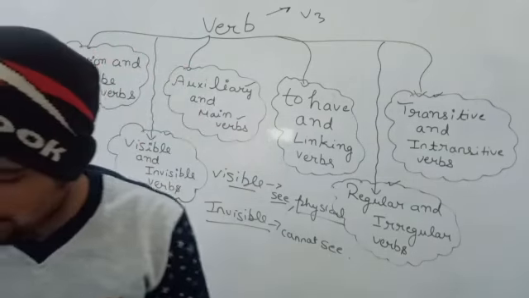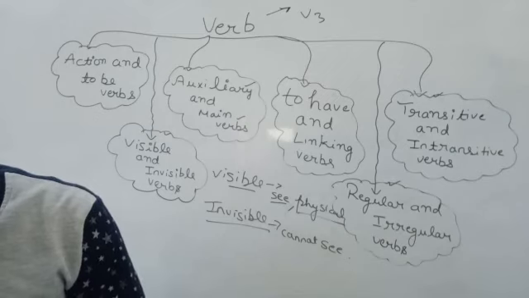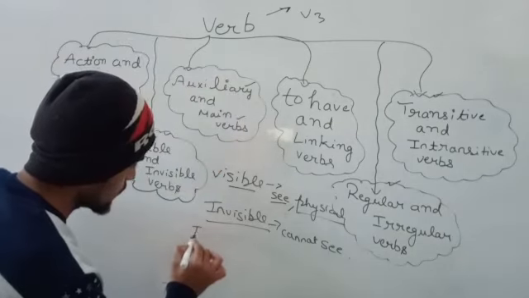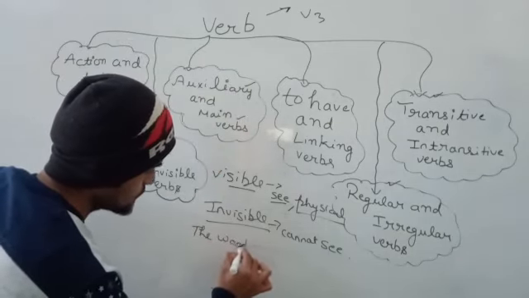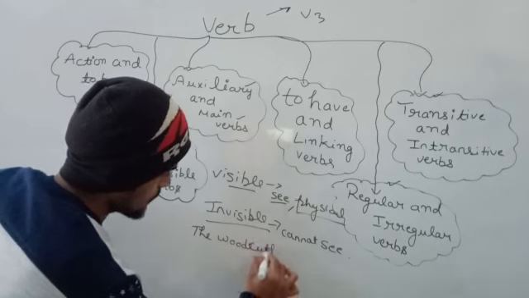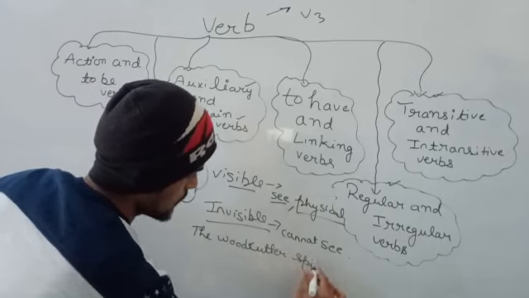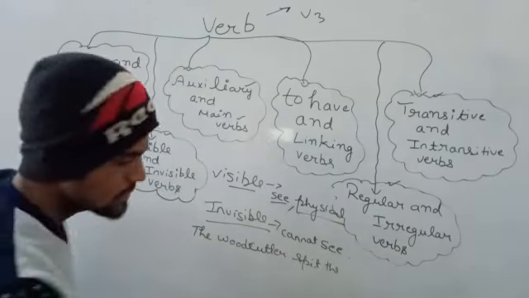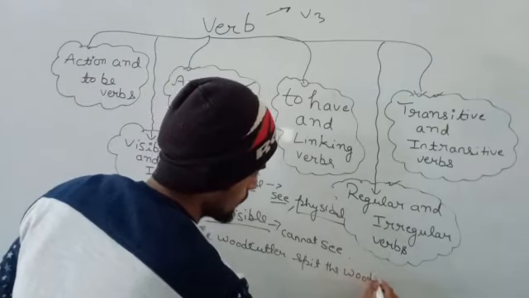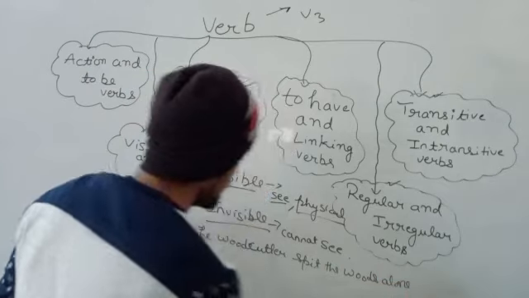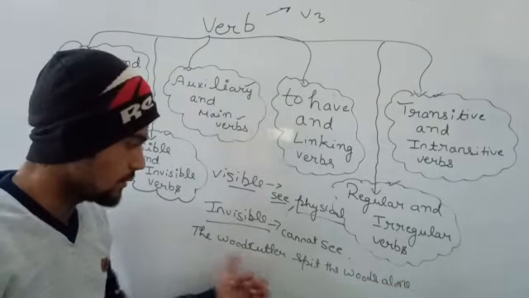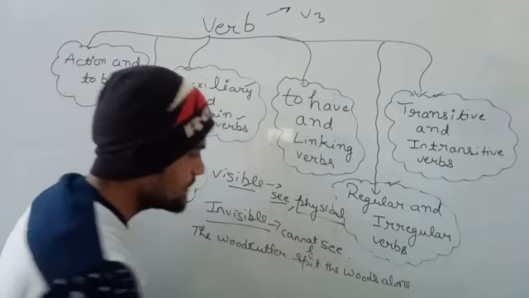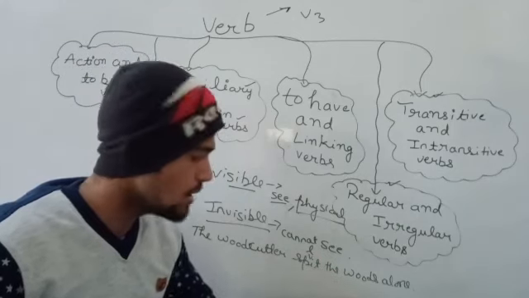Okay, so now we will take one example of them. The first example of visible is: The woodcutter split the woods alone. Okay, so here you can see the woodcutter split, S-P-L-I-T, the woods alone.